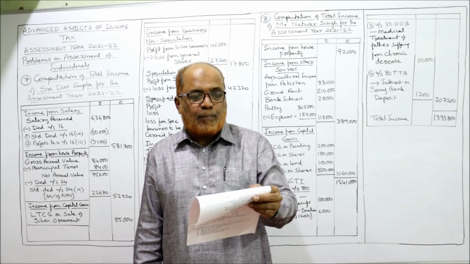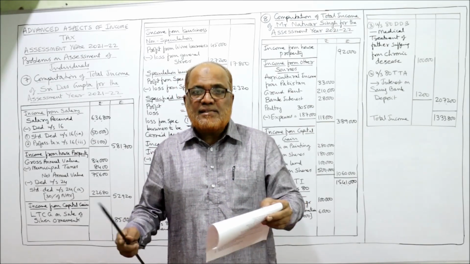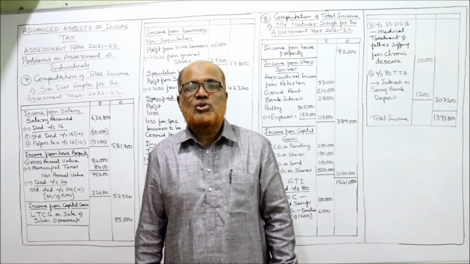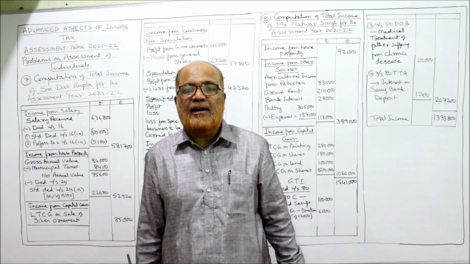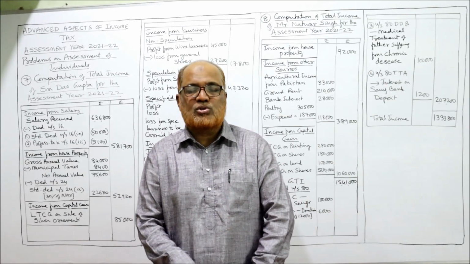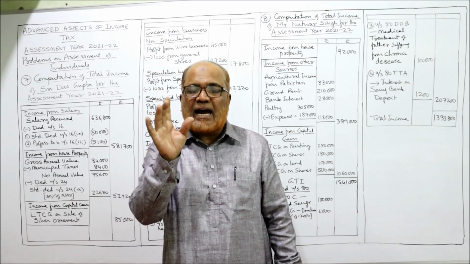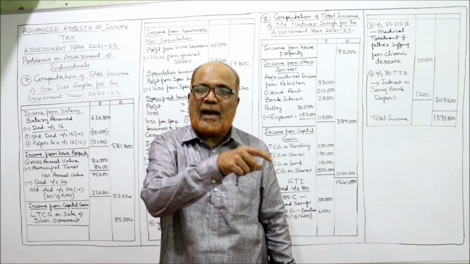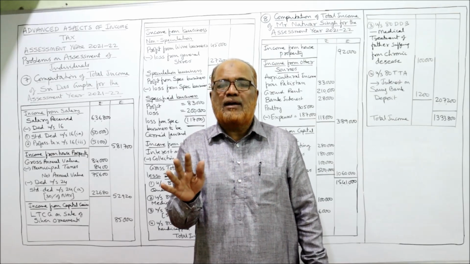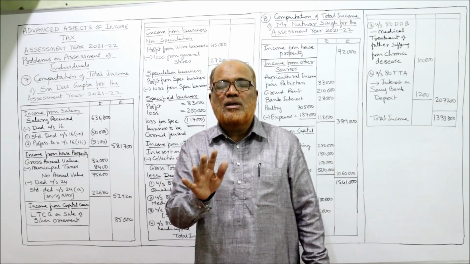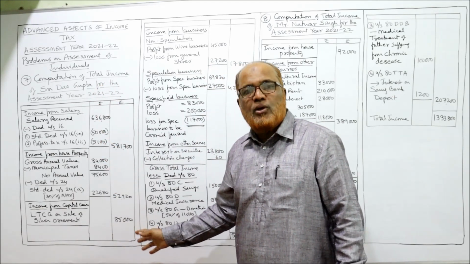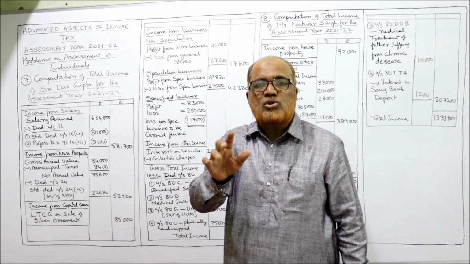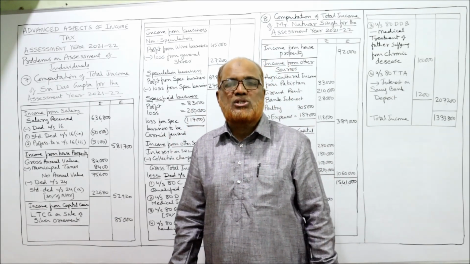Then 1,000 rupees for purchase of books. Das Gupta has purchased some books, and now he wants to get the deduction for purchase of books. Sorry, the Income Tax Act will not give any deduction for purchase of books, because the Act says one standard deduction is given for all incidental expenses related to employment. So no separate deduction will be given for purchasing the books. After completing the answer, you have to give a note. In that note, you should write that for purchasing the books, no deduction will be allowed under section 16.